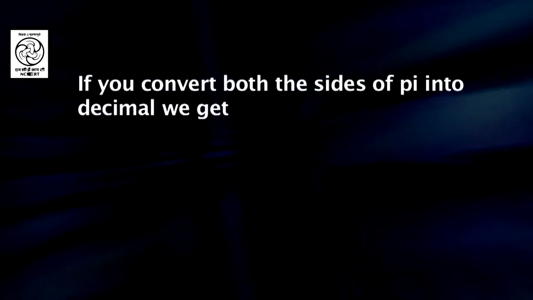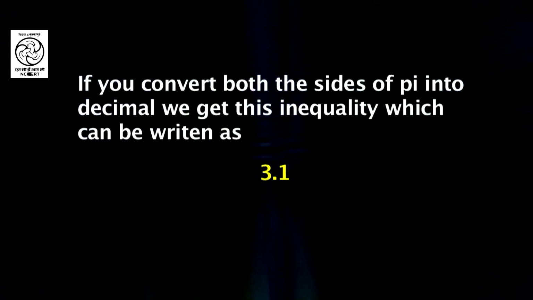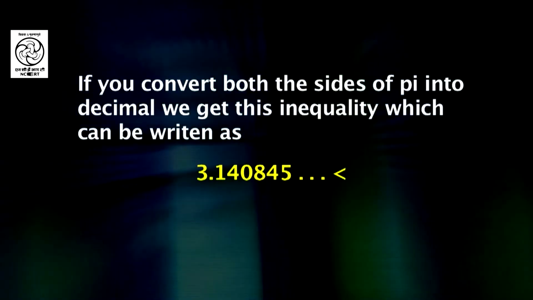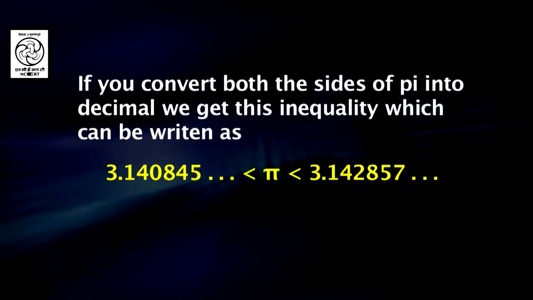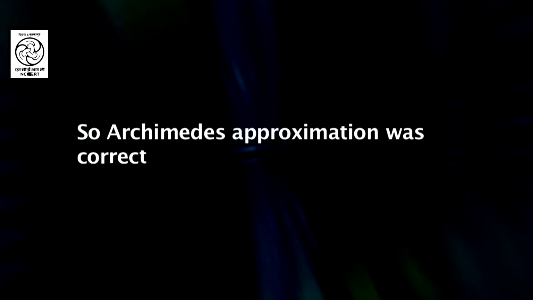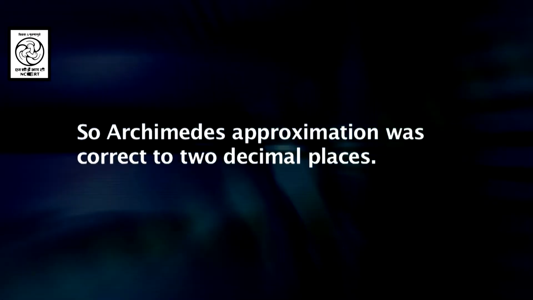If we convert both the sides of pi into decimals, we get this inequality, which can be written as 3.14085 is less than pi and pi is less than 3.142857. So, Archimedes' approximation was correct to two decimal places. Isn't it an interesting fact? So, we can see that the geometrical figures are not isolated, but they are interrelated with each other.